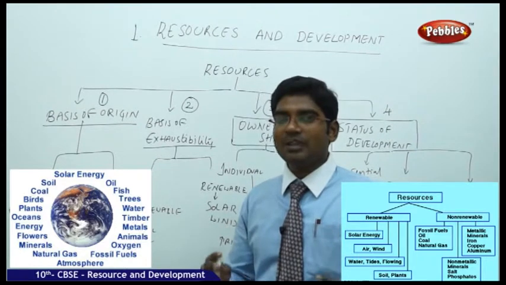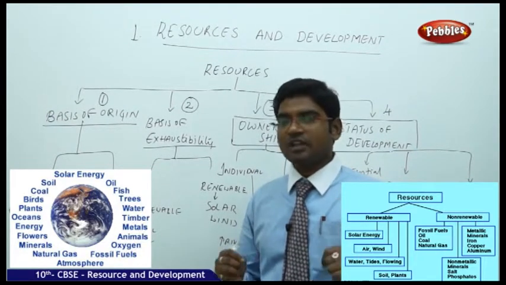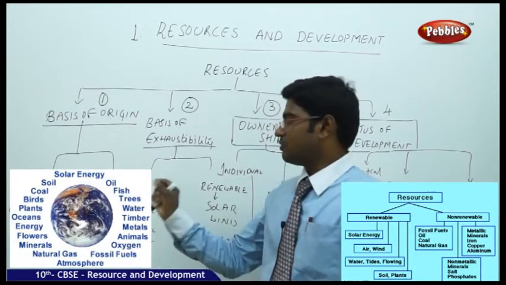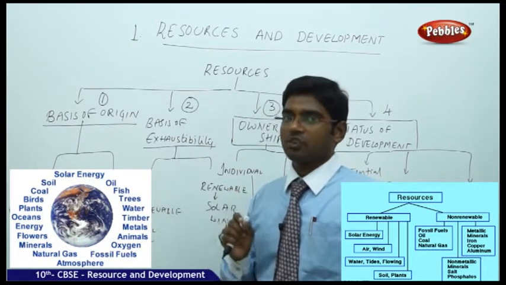All the living animals available in nature, all the living creatures available in nature, come under the category of biotic. Examples are flora and fauna, fisheries, livestock.